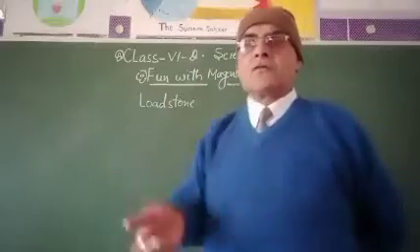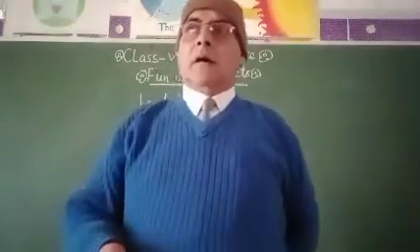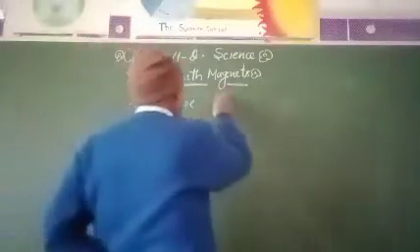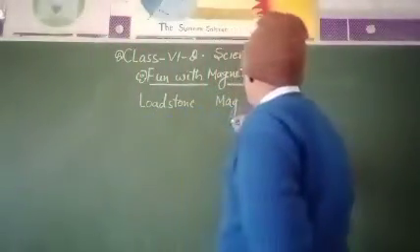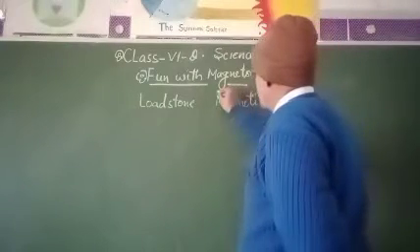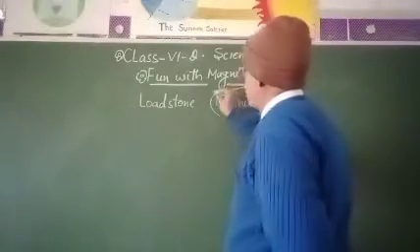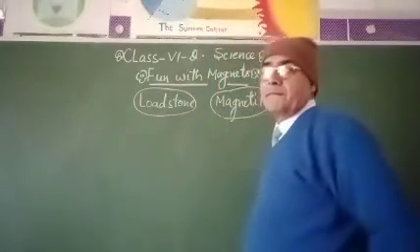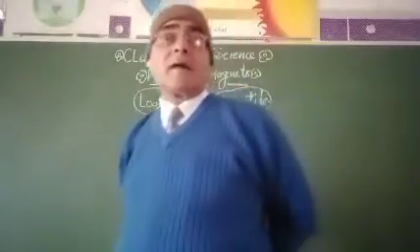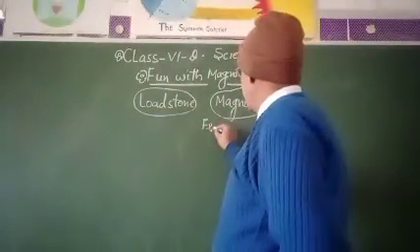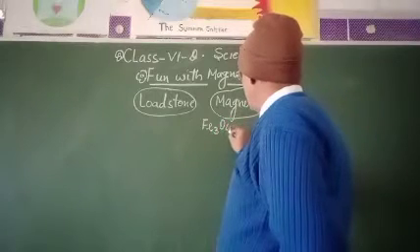Later on, these lodestones are known as the magnetite. So these two names are famous as far as the discovery of the magnet is concerned. The chemical formula of the magnetite is Fe3O4.